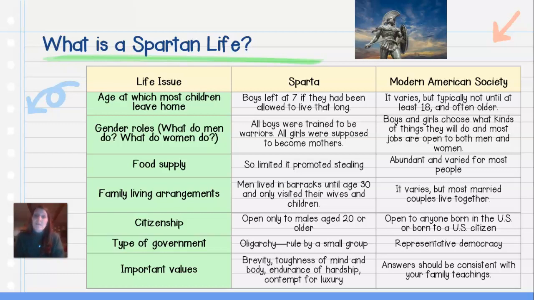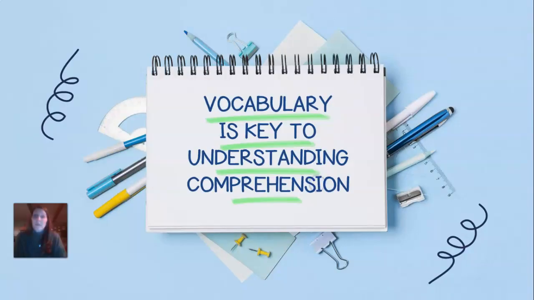Family living arrangements, men lived in barracks until age 30 and only visited their wives and children at certain times, not often at all. Citizenship was open to only males age 20 or older. Type of government, oligarchy, a rule by a small group. And then important values: brevity, toughness of mind and body, endurance of hardship, contempt for luxury, meaning they did not want them to have any desire for luxury. They had to be tough in mind, strong, and able to endure hardship. That was a very strong, strict way of life in ancient Sparta.